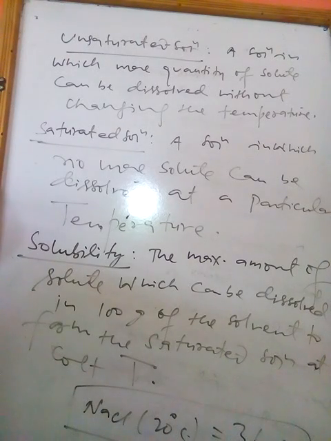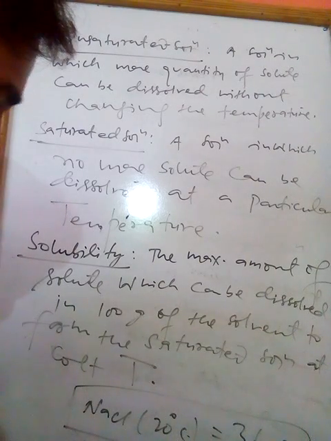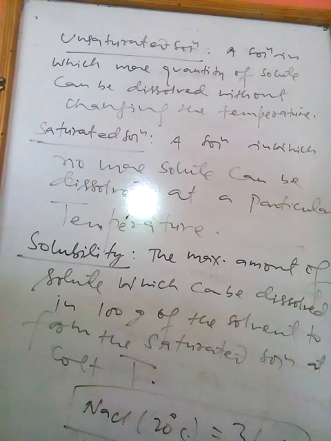A maximum of 32 gram of potassium nitrate can be dissolved in 100 gram of water, even at the same temperature, that is 20 degrees Celsius. Its solubility is 32 gram. Solubility of potassium nitrate in water at 20 degrees Celsius is 32 gram.